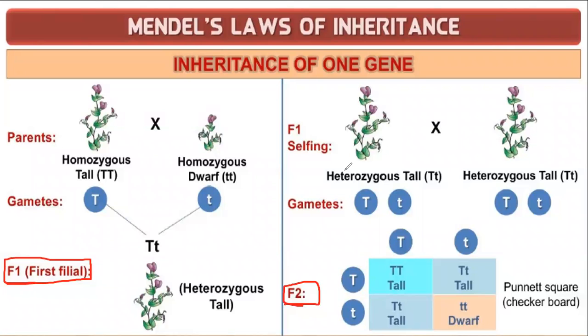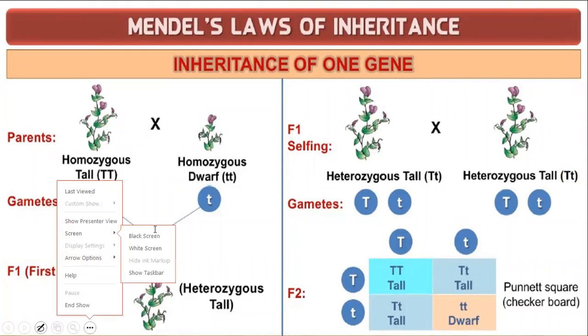Can we move with the next part of F1? Please, only 3 minutes remaining. Okay. So we are going to self-pollinate the offspring that is obtained in the F1 generation. Is this the offspring that we obtain in the F1 generation? Capital T, small t. Or some other offspring you obtain in the F1 generation? Yes, capital T, small t only.